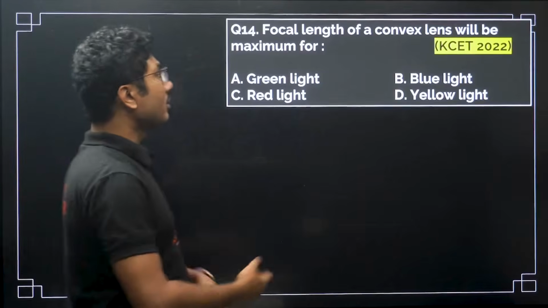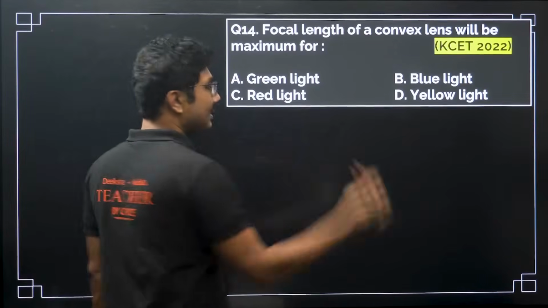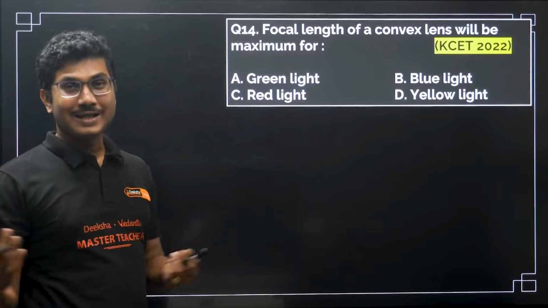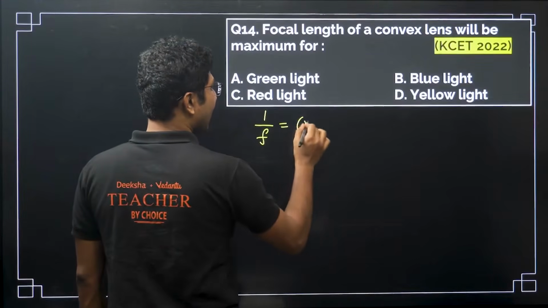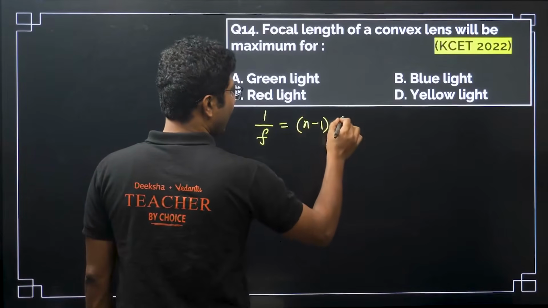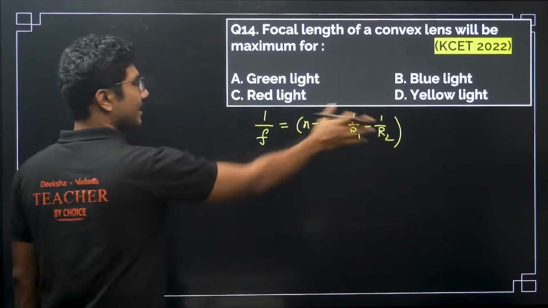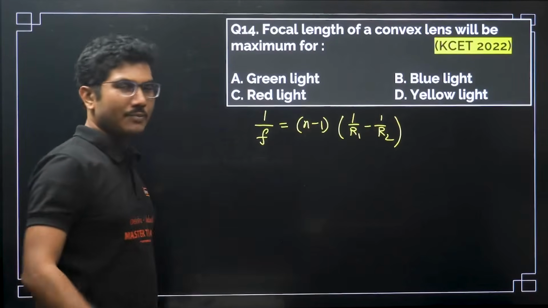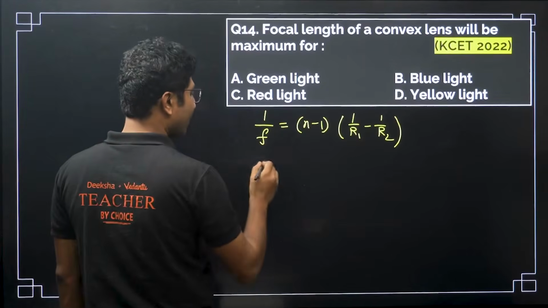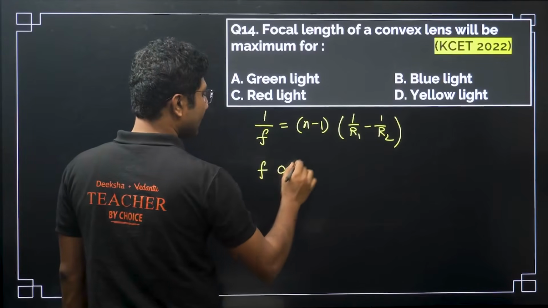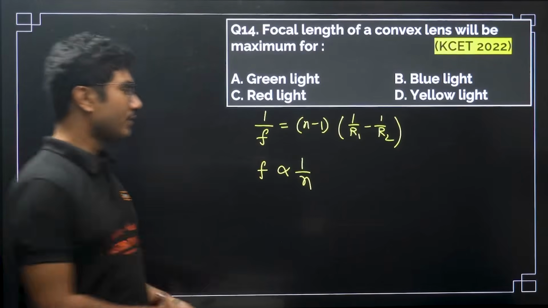Right, focal length of a convex lens will be maximum for. So focal length, again, it is basically the relationship between focal length and the refractive index. If you remember, focal length is given by (n minus 1) times (1 by r1 minus 1 by r2). So if you ignore this term, it is constant. If you ignore the minus 1 part for some time, then you can say that focal length is inversely proportional to refractive index.